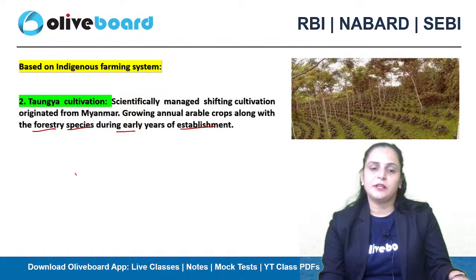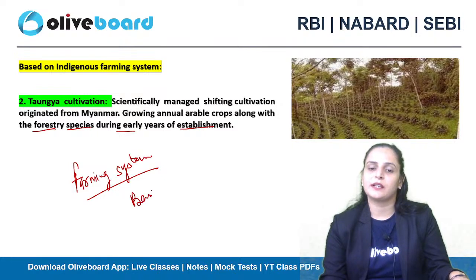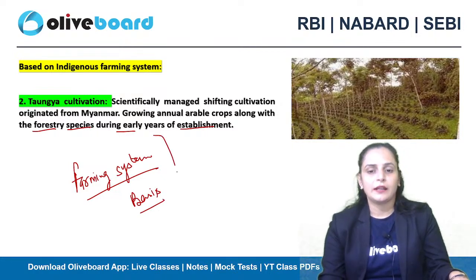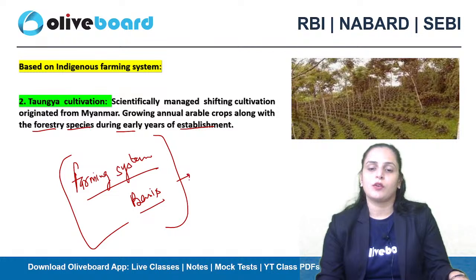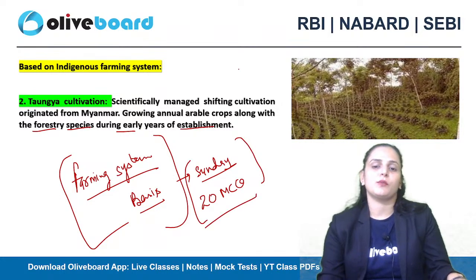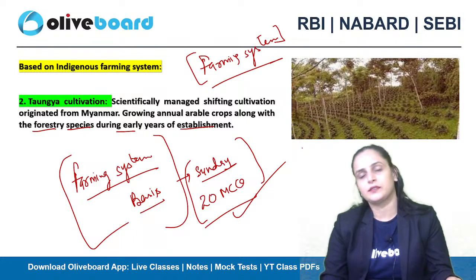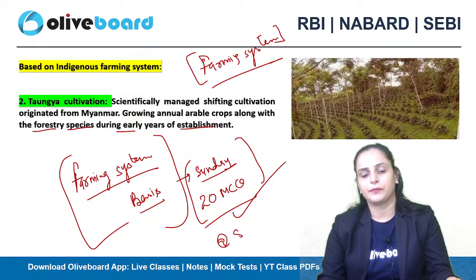So in this particular session, we discussed the farming system. We have categorized and studied the farming system on different bases. And aspirants, on Sunday we'll have an MCQ session. We will cover 20 important MCQs, and in that I'll ask you MCQs from all these farming systems. So make sure you revise this portion well, so that you will be able to answer all the 20 MCQs that we will discuss on Sunday at 8 p.m.